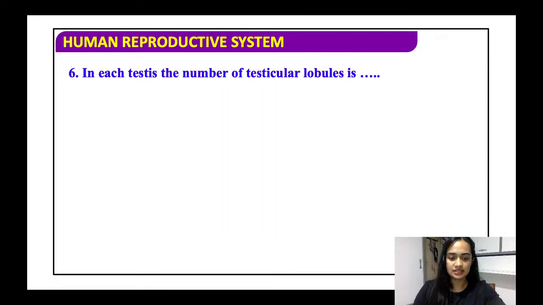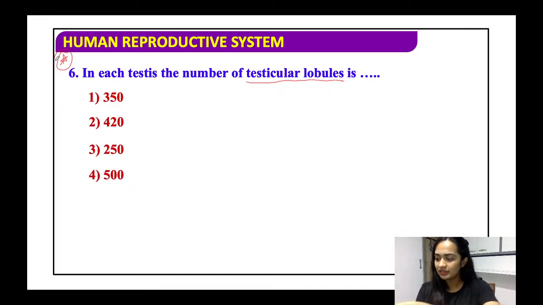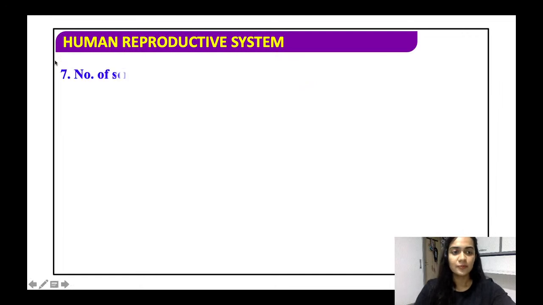In each testis, the number of testicular lobules. We saw that a testis contains a highly coiled structure which is divided into lobules. These are the seminiferous tubules. Very important question. 350, 420, 250, 500. If you have read the theory correctly, you should be able to answer. The correct answer is 250. It will contain 250 testicular lobules.